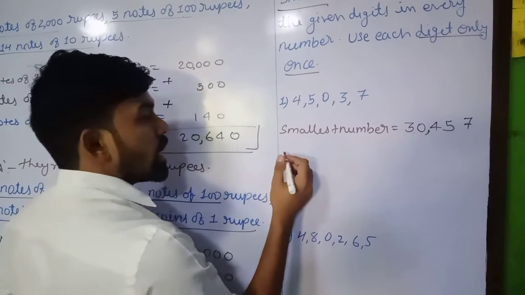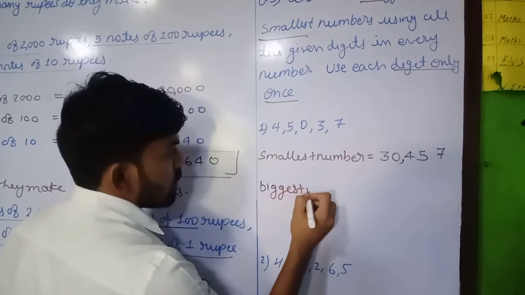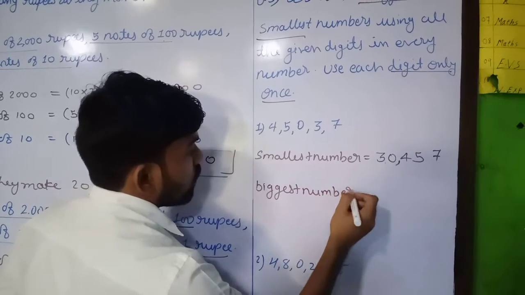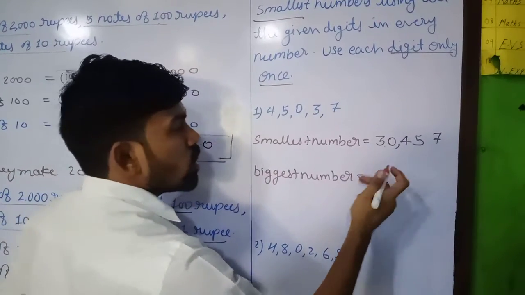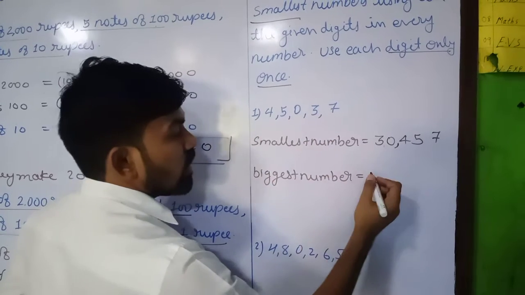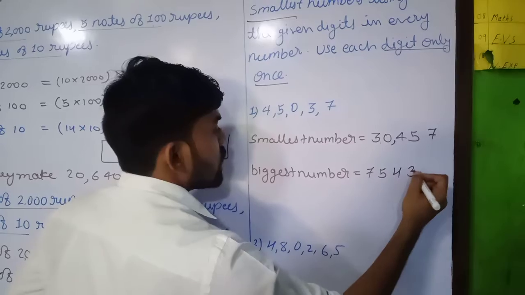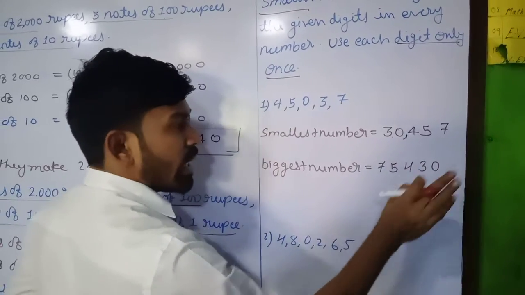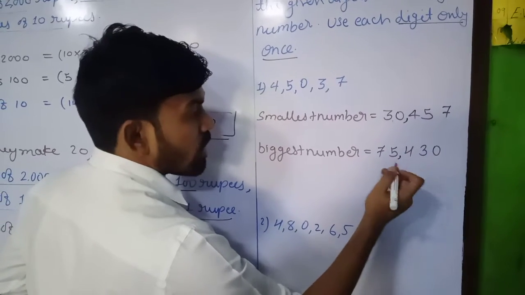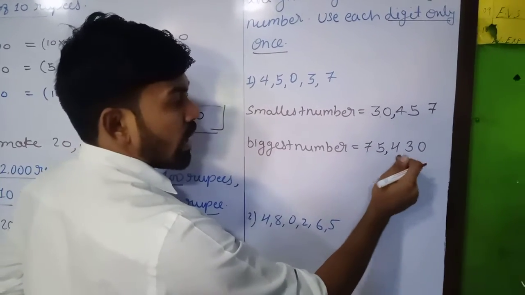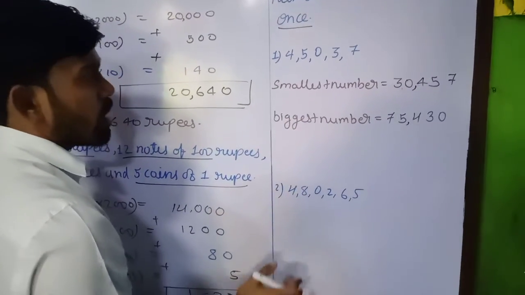Now it is time for the greatest number, that is the biggest number. Biggest number is equal to, now we are going to write in descending order. So the biggest digits in the given number: 7, 5, 4, 3, 0. This time we can write 0 at the right side, at the end. So you need unit, 10, 100, 75,430. This way we can write the smallest and the biggest number.